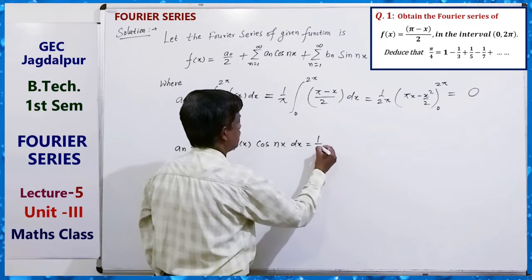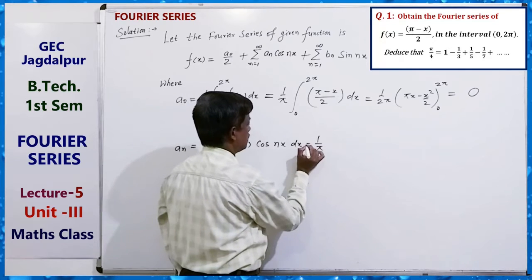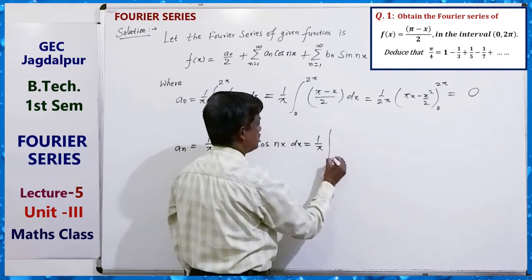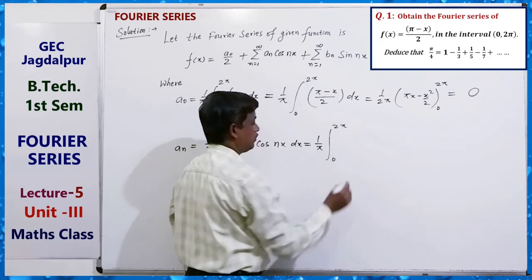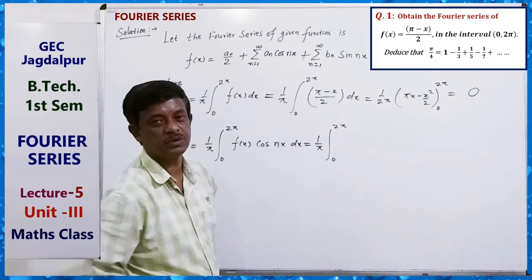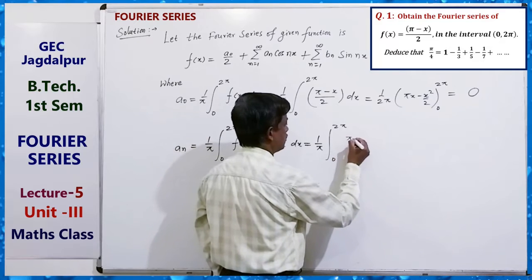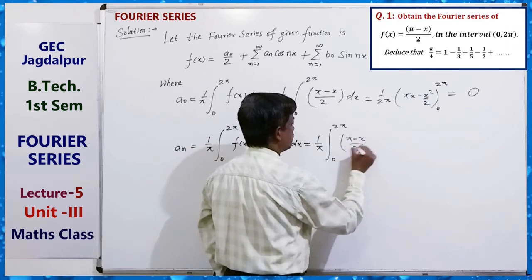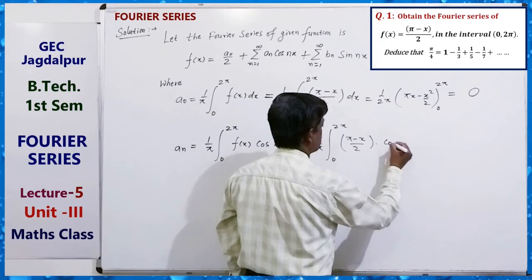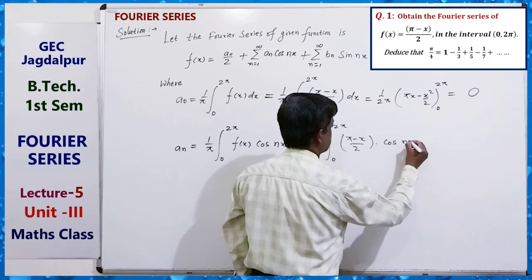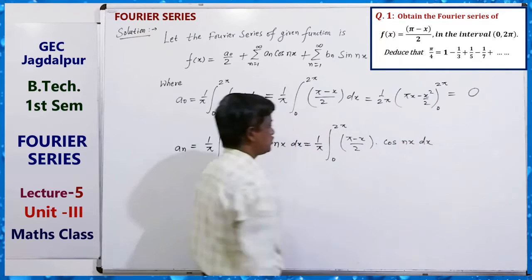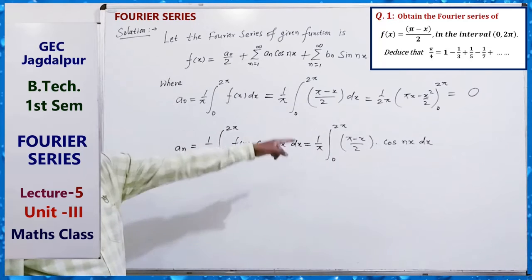Here the function f(x) is (pi minus x) by 2, so 1 by pi, 0 to 2 pi, (pi minus x) by 2 into cos nx dx. Just we have to find this integral.